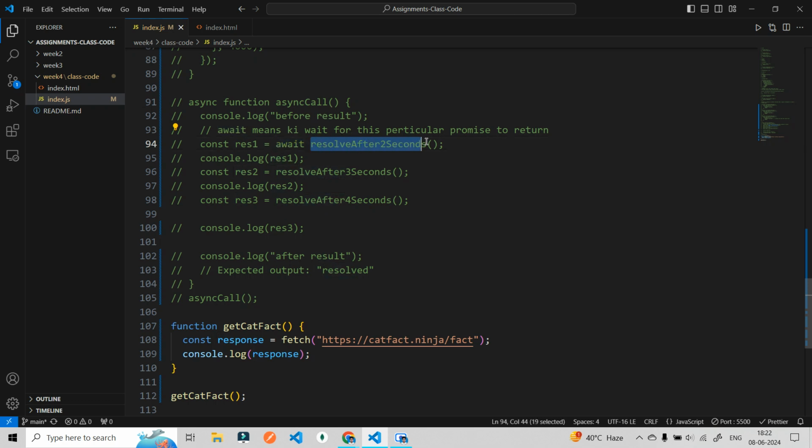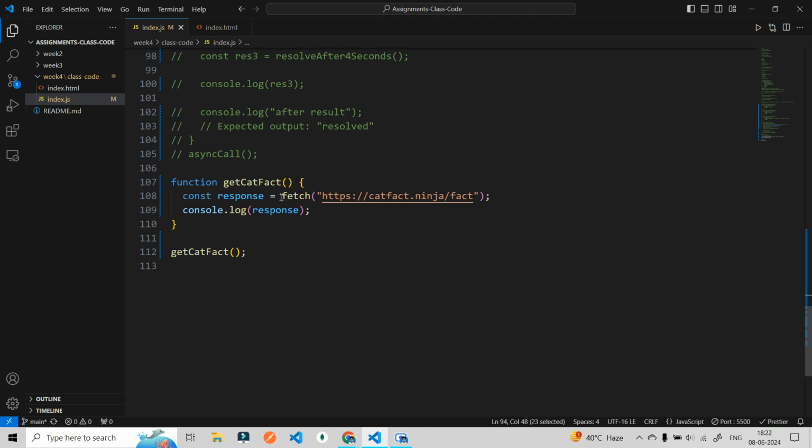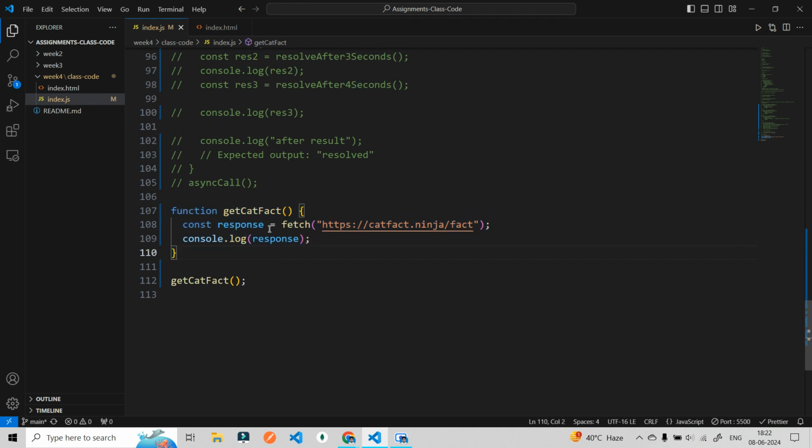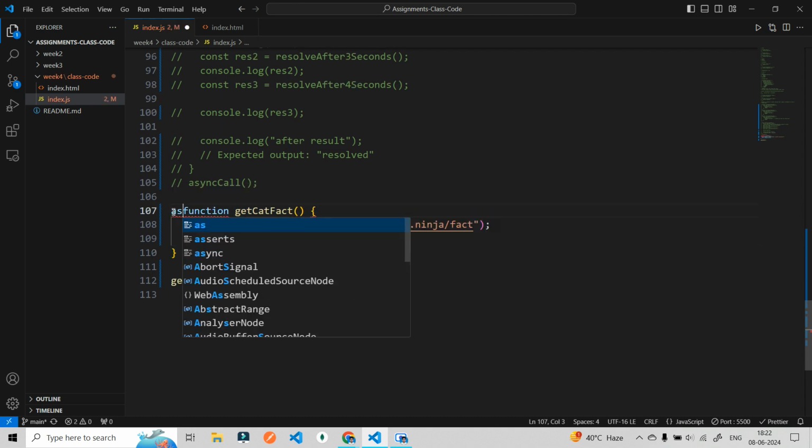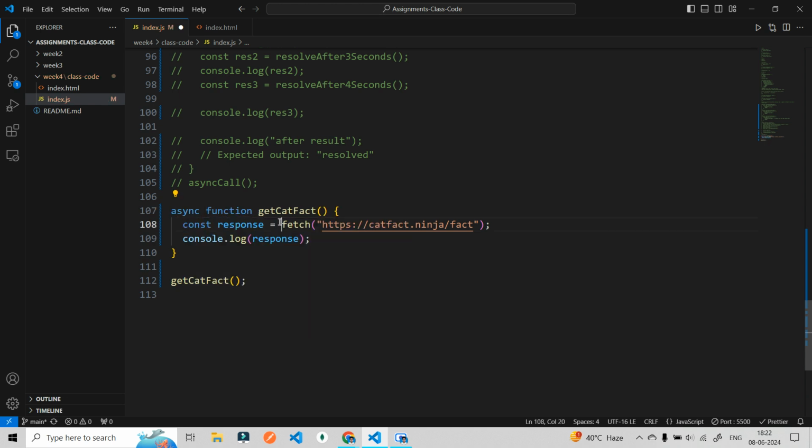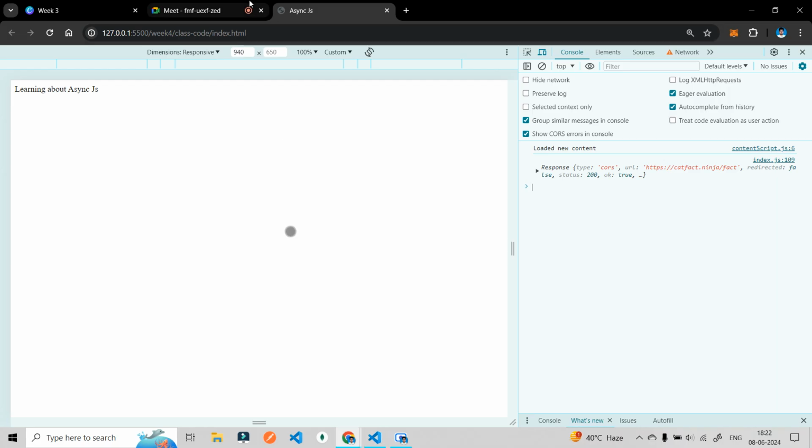Wait for this particular function to return me something, then only I will go to the next line. In the same way, we are not using any keyword here, we are not making it asynchronous. This is a synchronous JavaScript. So what we have to do, we have to make this function asynchronous, and we have to use await here. Now this means that we have to await for this particular task to return me something. When this particular promise will return me any data, then only I will go to the next part. Understood this thing?